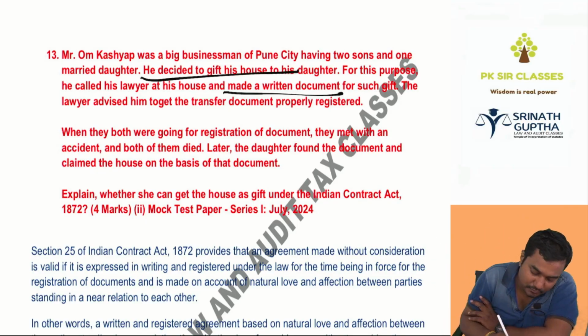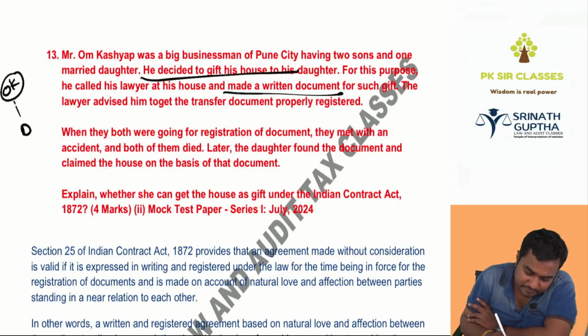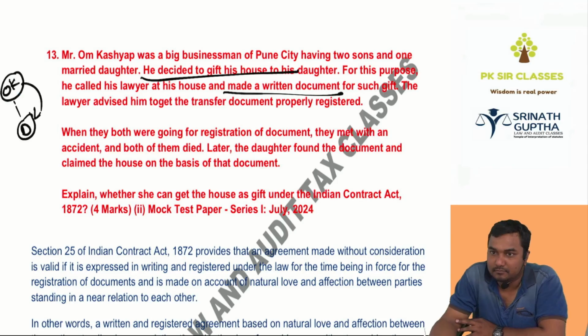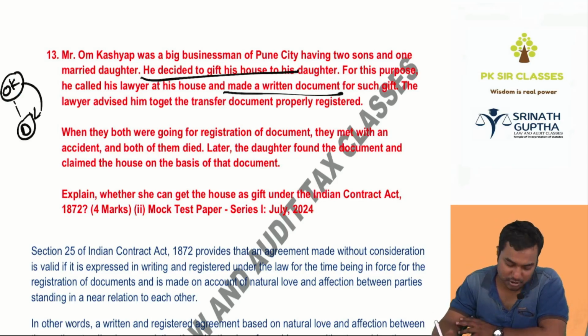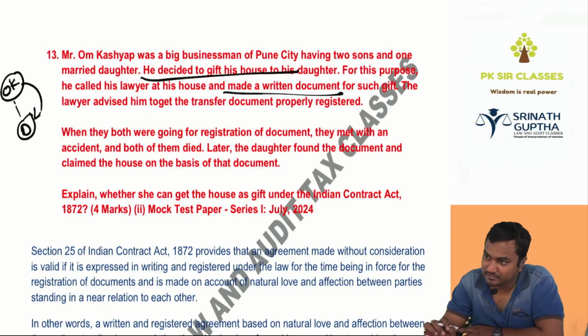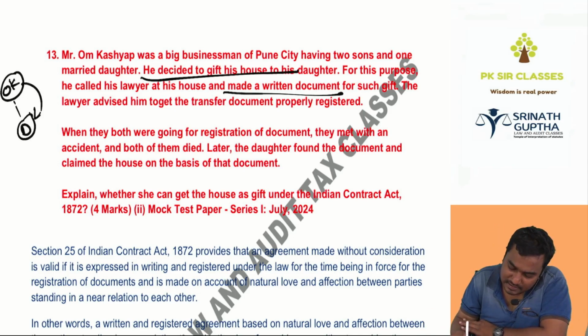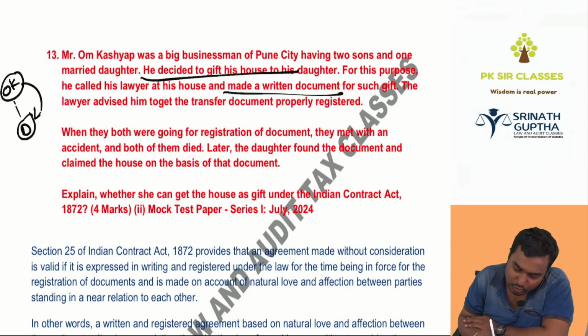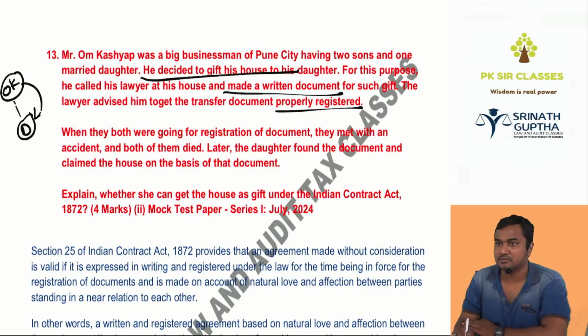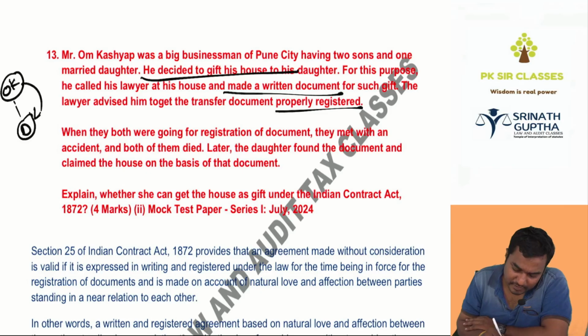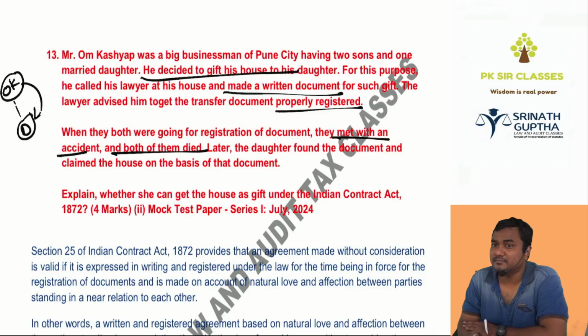So there is a businessman, beta, Om Kashyap. He is having one daughter, 2 sons also. So Kashyap wants to transfer his property to his daughter. So he invited the advocate to Kashyap's house, and an agreement is written. Let me give my property to my daughter. So the agreement was written for such gift. The lawyer advised him to get a transfer document properly registered. So we have a registered document in the name of the daughter. When they both were going for registration of the document, they met with an accident. Both of them died. Who died, beta? Advocate and father, Om Kashyap.